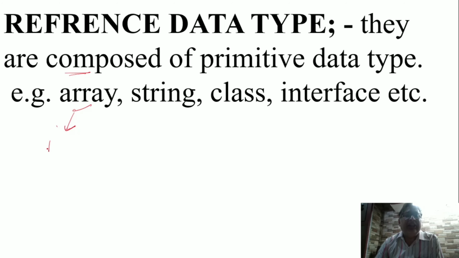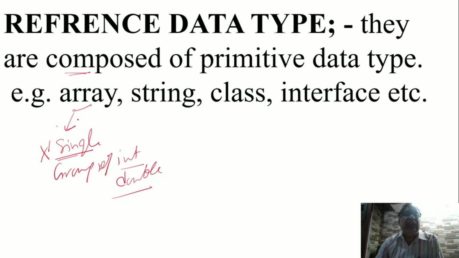So array is not a single element. It is a group of elements. Group of integers, or double type of values, or float type of values. A group of any type of values is an array.